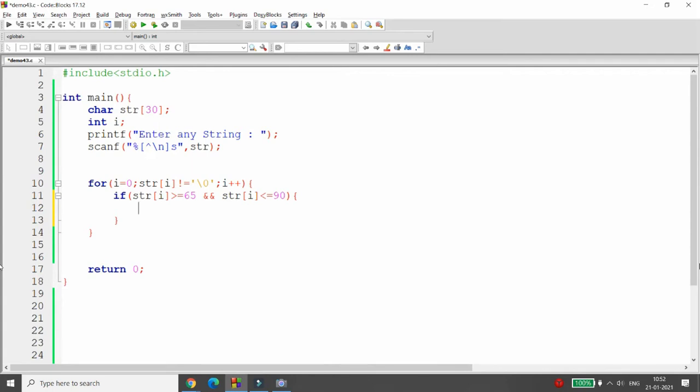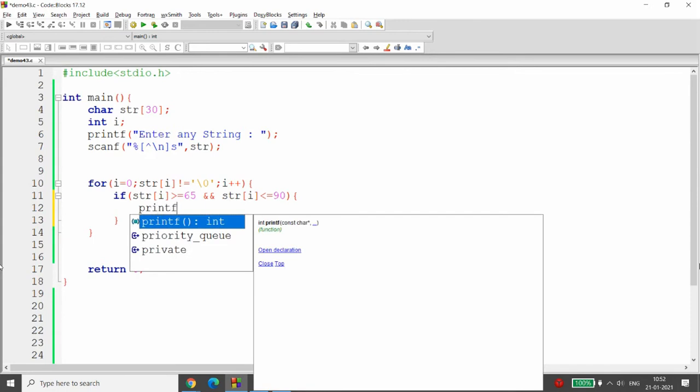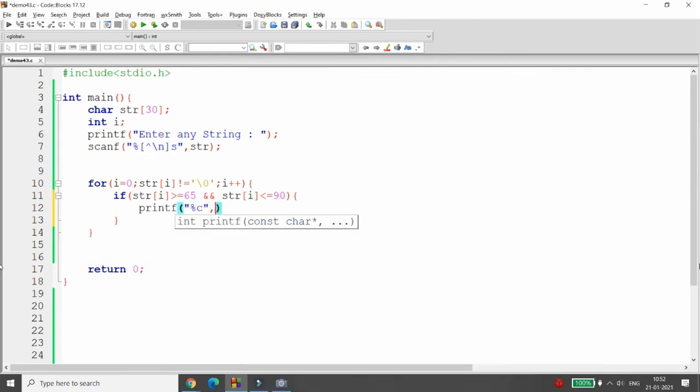Then I just want the character, so I'm just printing over here %c, str of i plus 32. Why plus 32? Because if it is a capital A, then I want to print it as a small a. So 65 plus 32 will be 97, right?